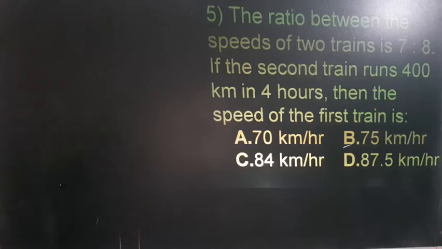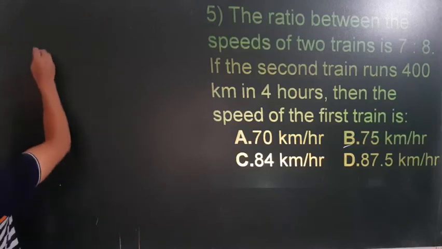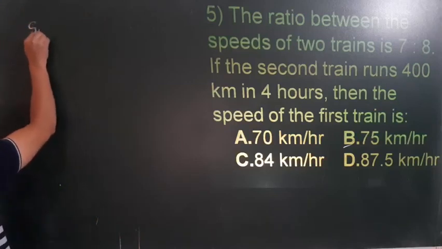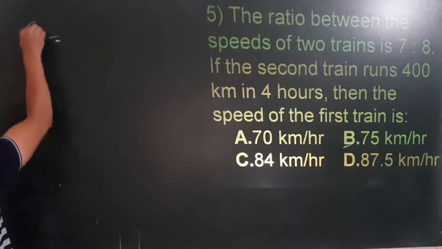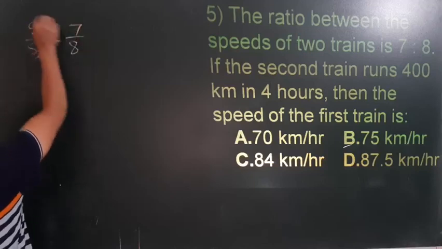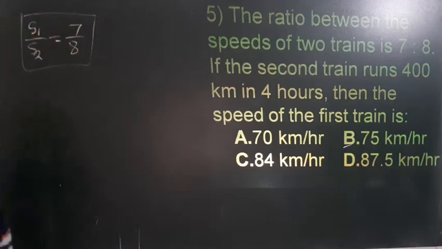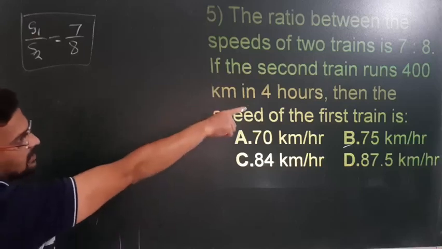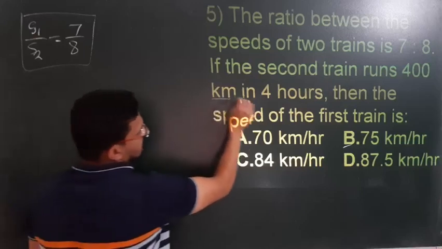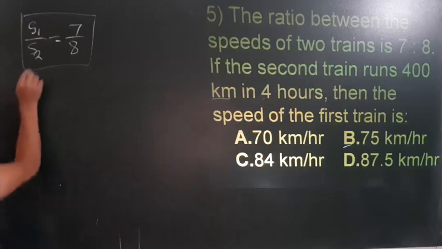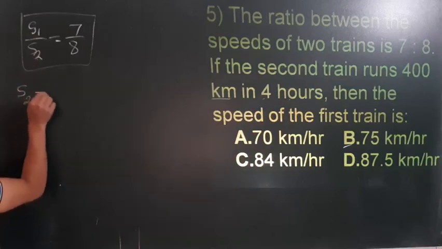Okay, the ratio between the speed of the two trains is given as s1 divided by s2. Ratio means divide. It is given as 7:8. And now if the second train runs 400 kilometer distance in 4 hours, that means for the second train, I will apply s2 is equal to what?